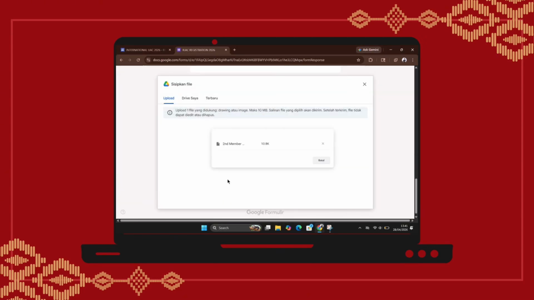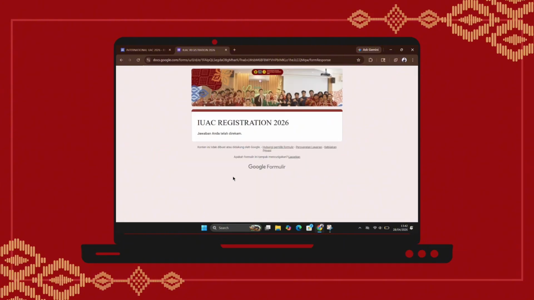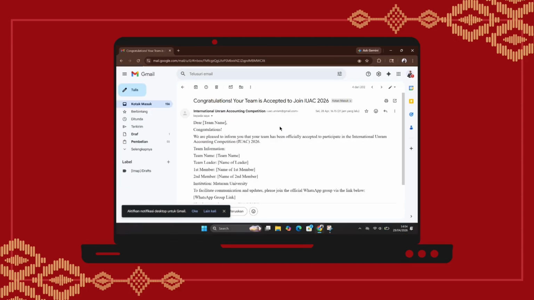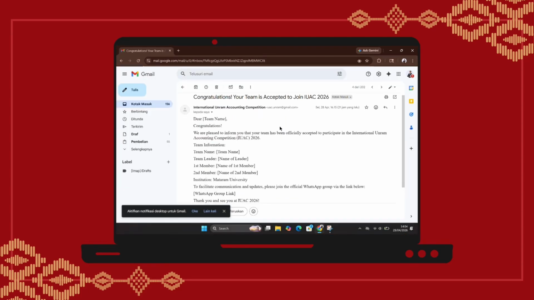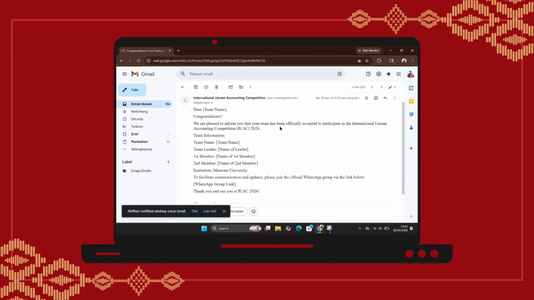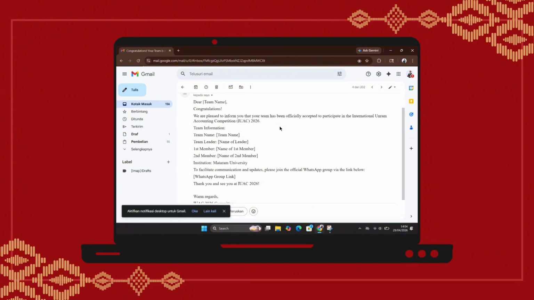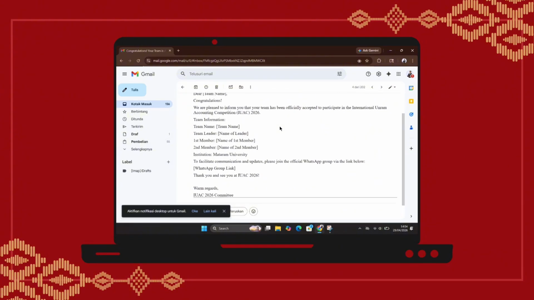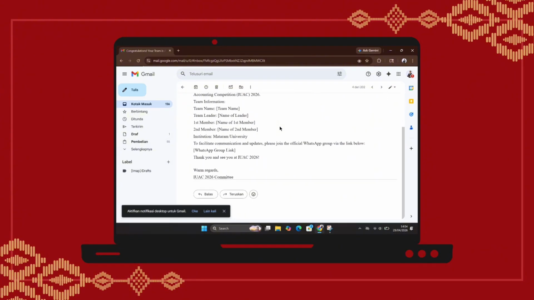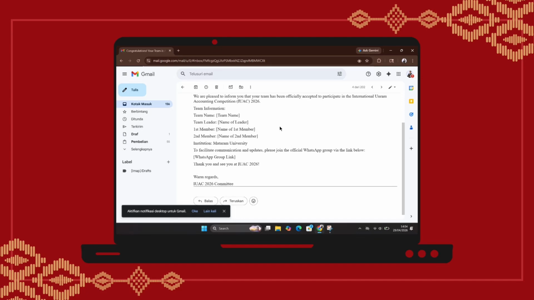Then, after filling in the 4 parts, click Send Form. It will show a message saying your answer has been recorded. In addition, you will receive a confirmation email regarding your registration. The email will contain your submitted biodata, and you will also receive a WhatsApp group link provided for each team member.